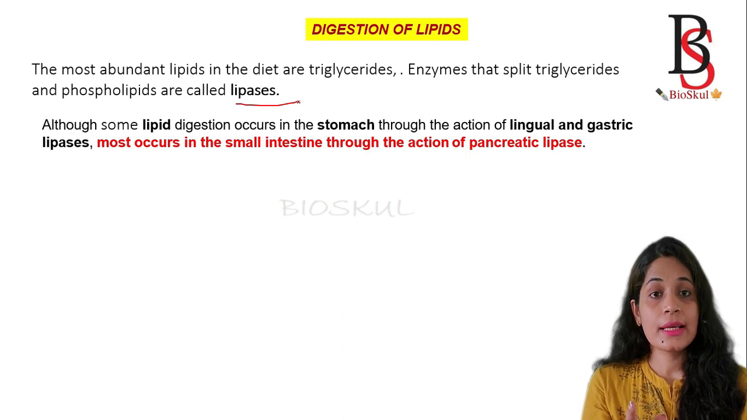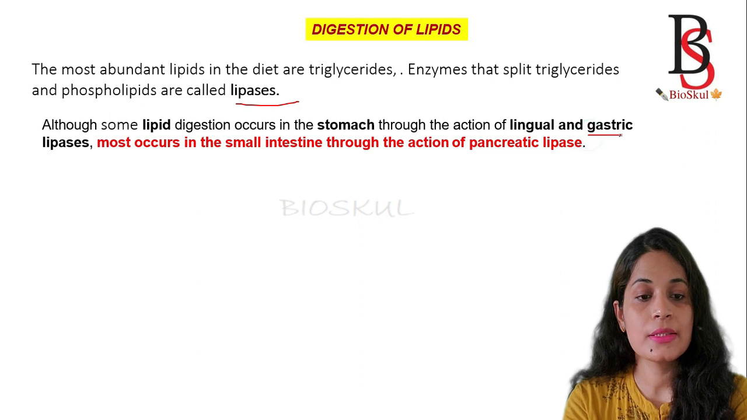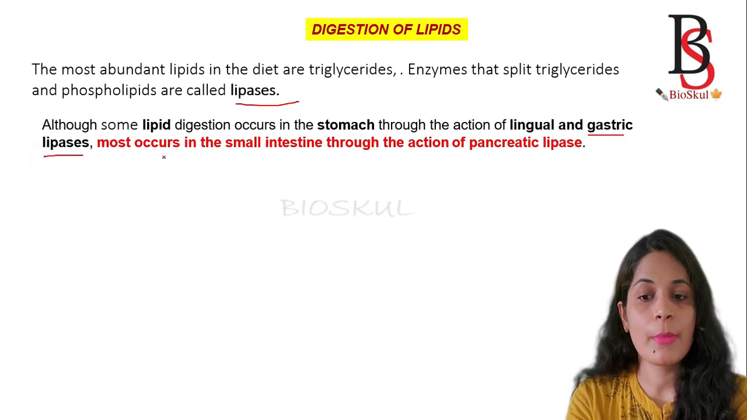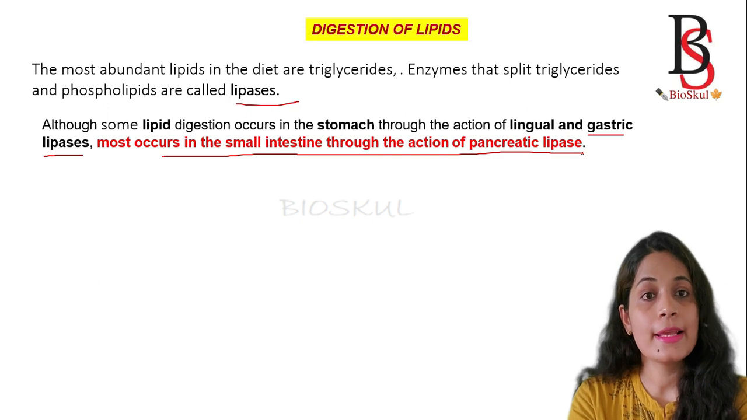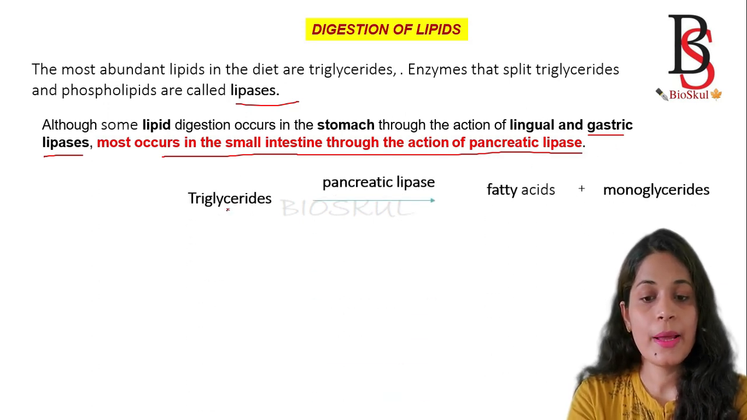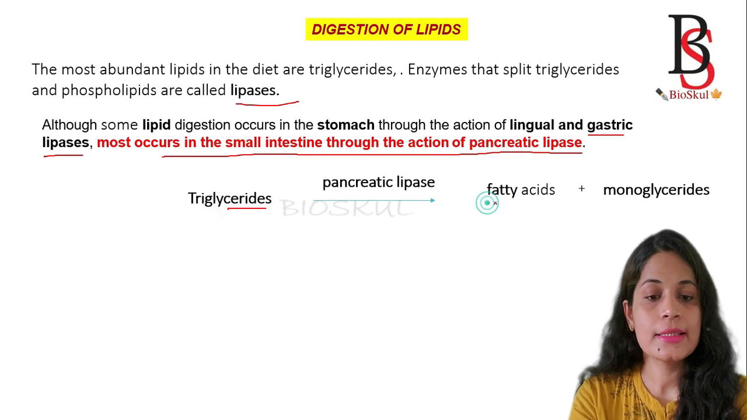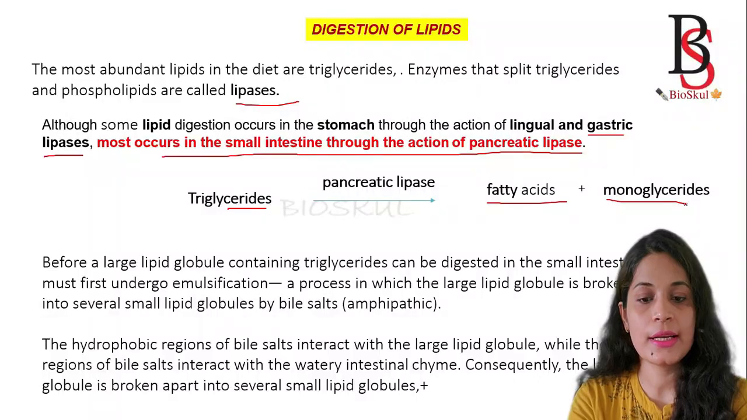Then the next one is the gastric lipase, which is present in the stomach. Gastric lipase also helps in the degradation of some amount of lipids. But mostly digestion of lipid takes place in the small intestine by an enzyme known as the pancreatic lipase. The pancreatic lipase degrades the triglycerides into fatty acids and monoglycerides.